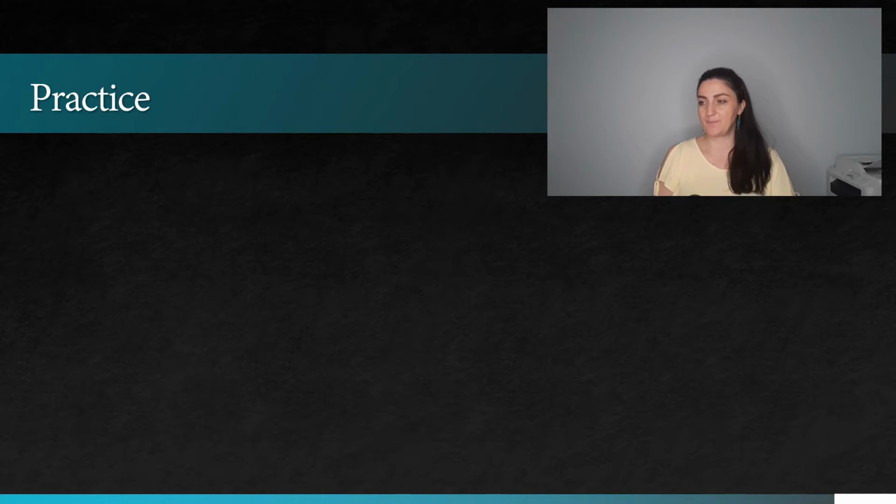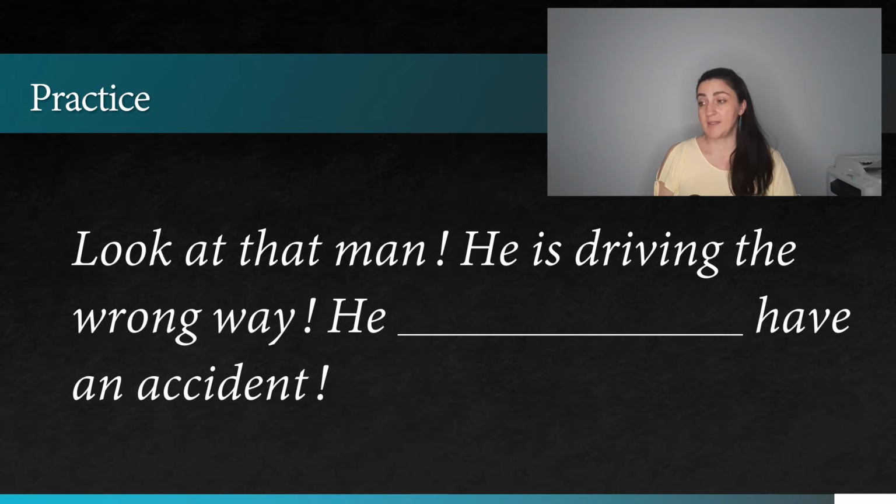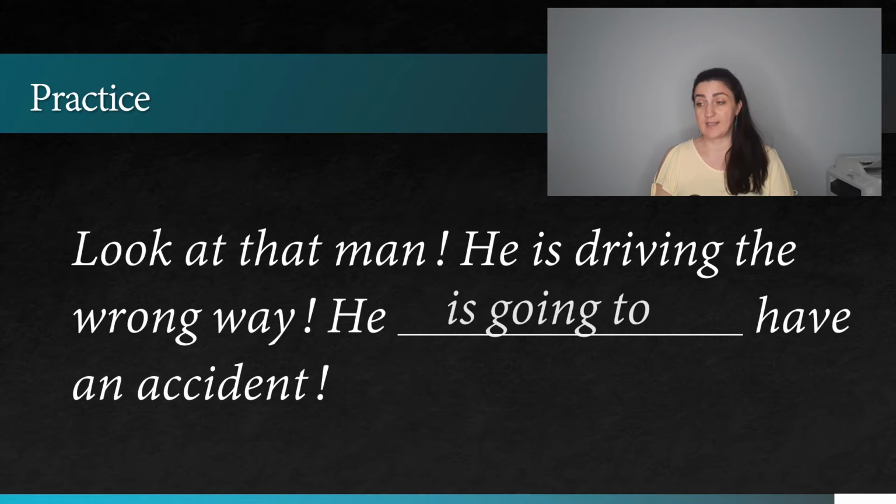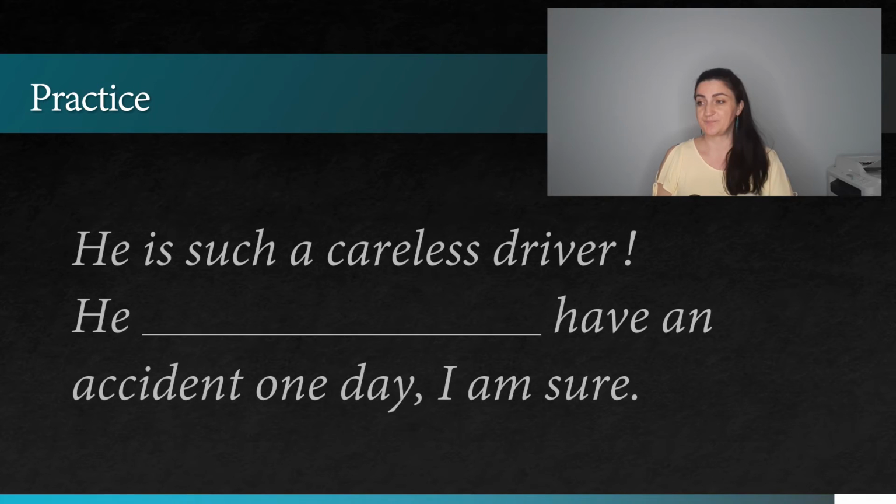Next example. Look at that man. He's driving the wrong way. He will have an accident, or he's going to have an accident. Of course, he is going to have an accident because this is happening right now. We can see that the man is driving the wrong way, and we can make a prediction that he's going to have an accident.